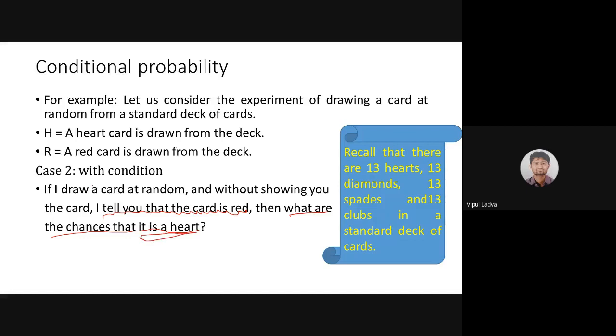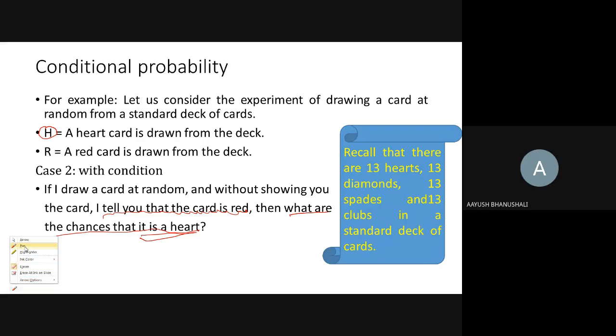That will be 1/2 then, because there are only 26 red cards. Good. That means I'm finding the probability of event H, is it? Let me erase that and let me try once again.